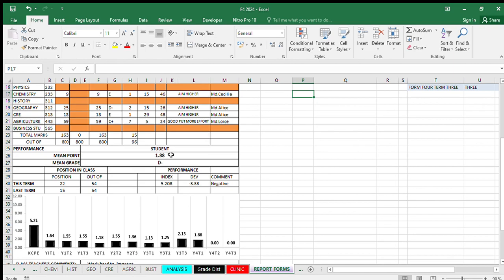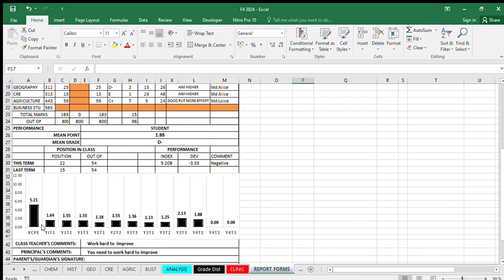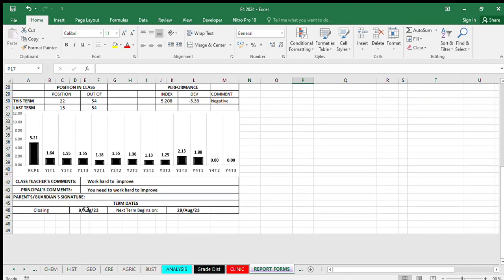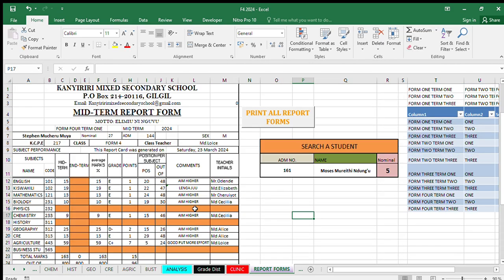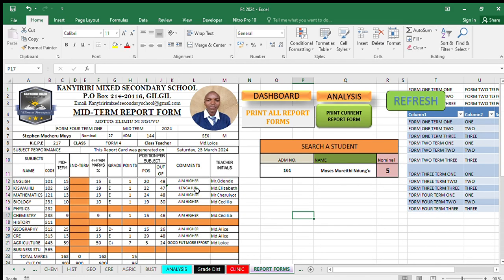Inatoa the mean ya huyo student na grade yake, the position in this term and the last term. Inatoa graph yake kutoka KCPE, graph yake yote venye iko, and then kuna comments za head teacher, closing dates, term dates. So ukitaka kuprint all the documents kutoka mwanafunzi wa kwanza mpaka wa mwisho, unaguza hii print all report form. Nikiweza kuguza hii, kama uko connected na printer itatoa kutoka wa kwanza hadi wa mwisho automatically. Ukitaka ya mmoja unaweza weka nominal number yake.